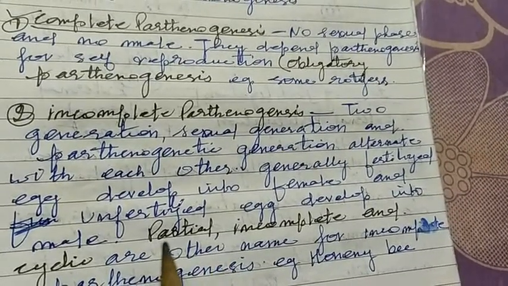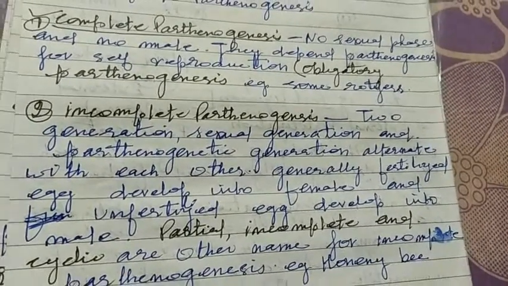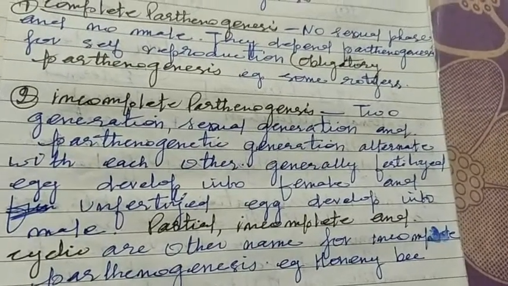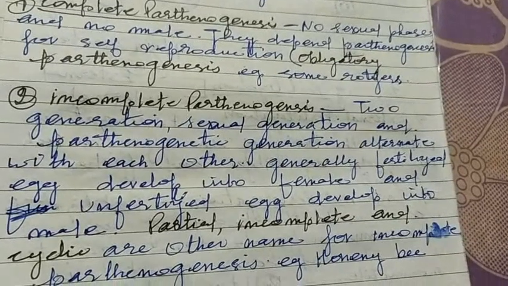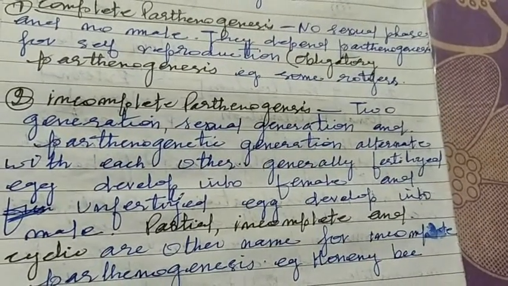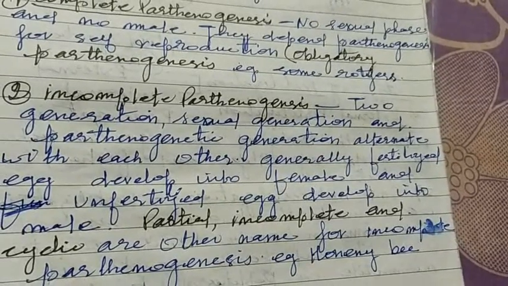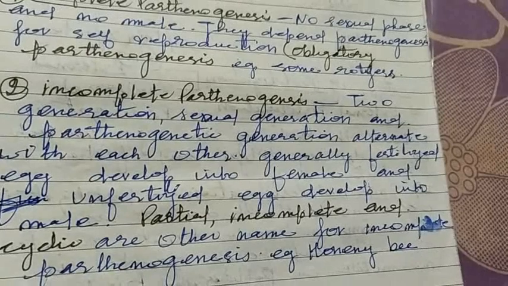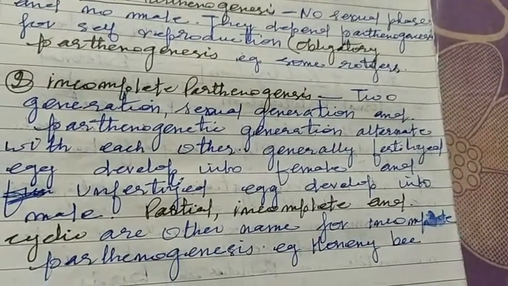If the fertilized egg happens to feed on the royal jelly, then it develops into queen. अगर पोलन ग्रैंड और नेक्टर पे फीड करता है फर्टिलाइज्ड एग और उसका लार्वा, then it develops into worker and soldier. But the unfertilized egg develops into drone, that is the male.